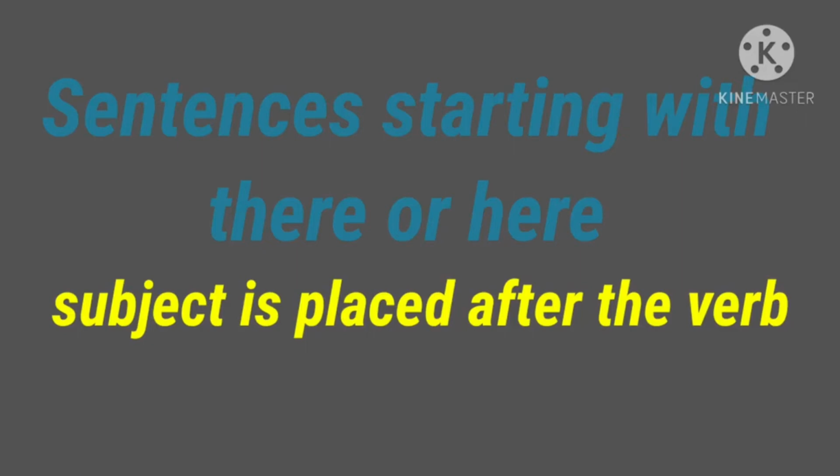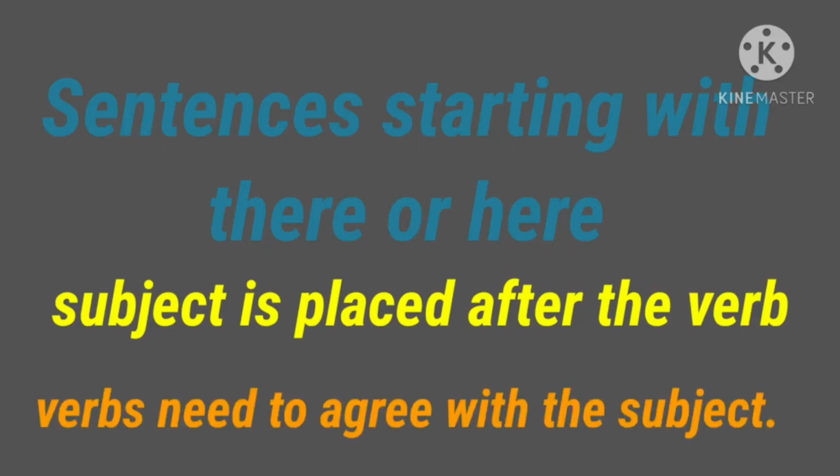Normally the verb is placed after the subject, but when the sentence starts with there or here, the subject is placed after the verb. The verb needs to agree with the subject and not with here or there.